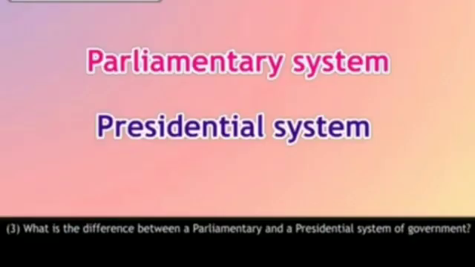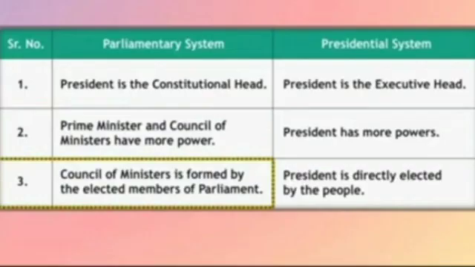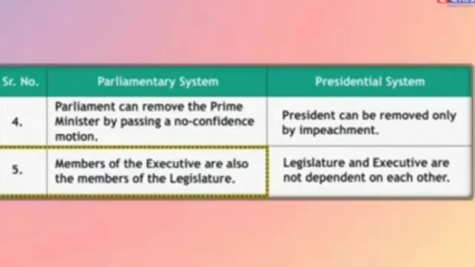Next question. What is the difference between a parliamentary and a presidential system of government? Answer. Parliamentary system. The President is the constitutional head. The Prime Minister and Council of Ministers have more power. The Council of Ministers is formed by the elected members of Parliament. Parliament can remove the Prime Minister by passing a no confidence motion. Members of the executive are also the members of the legislature.